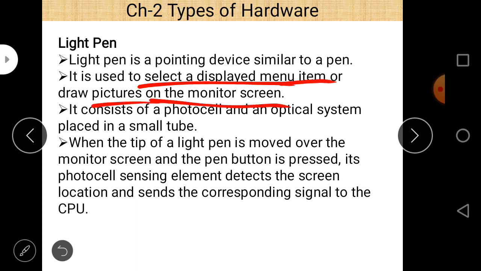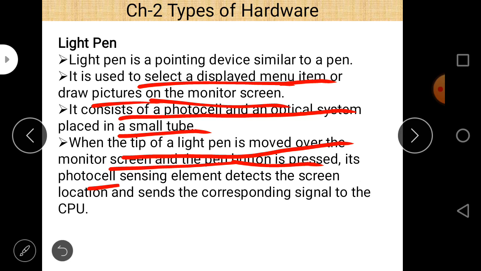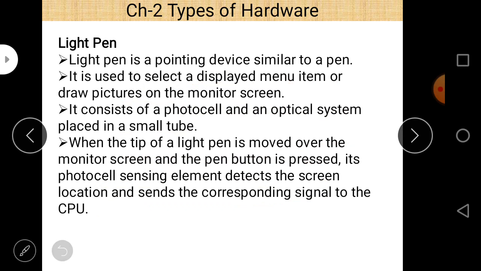And it consists of a photocell and optical system placed in a small tube. When the tip of the light pen is moved over the monitor screen and the pen button is pressed, its photocell sensing element detects the screen location and sends the corresponding signal to the CPU. So that is the functionality of the light pen.